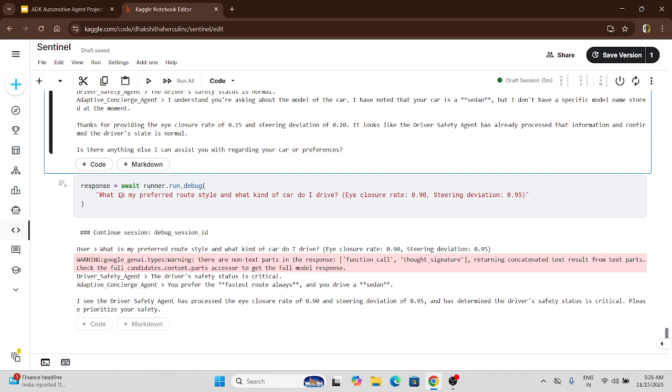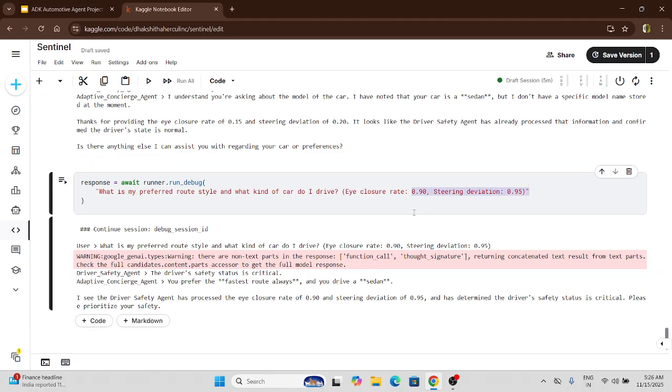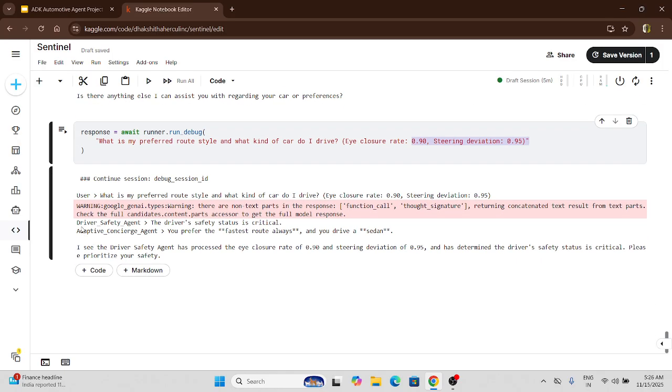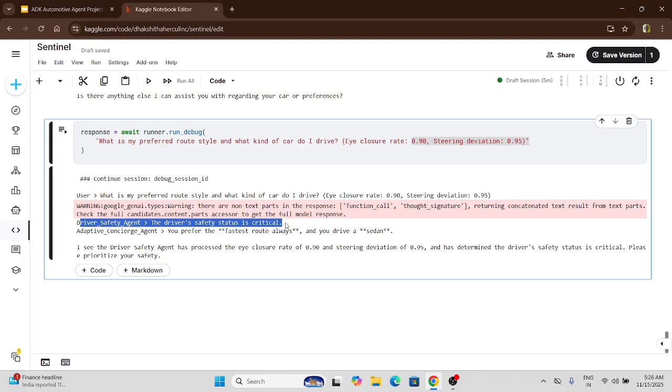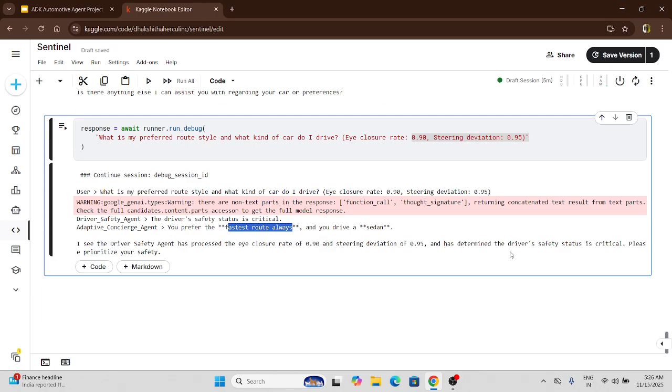Here I am asking what is my preferred route. I have said that my preferred route style is fast. I have to go fast. And I have also provided that here it is critical. So let's see what's happening. Here the driver safety is being checked and it is provided critical, and it says I prefer the fastest route and I drive sedan. I see that the eye closure rate is 0.95 and has determined the driver's safety is critical. So this is how things are working.